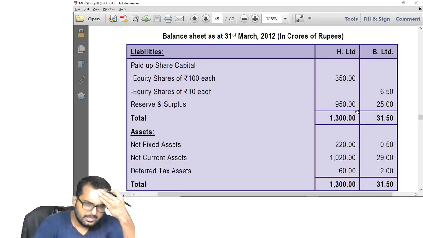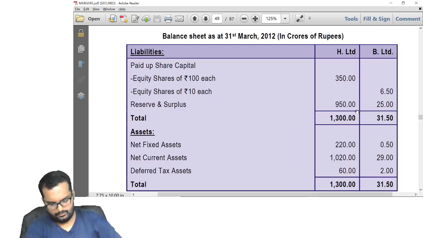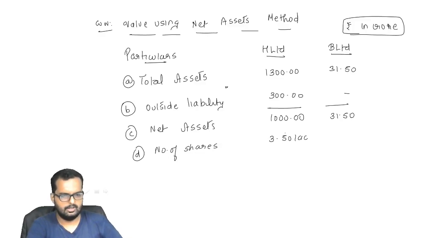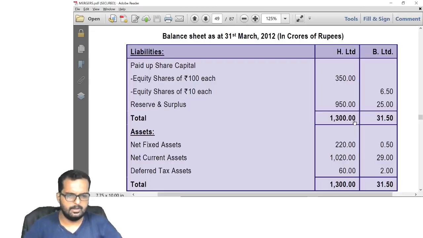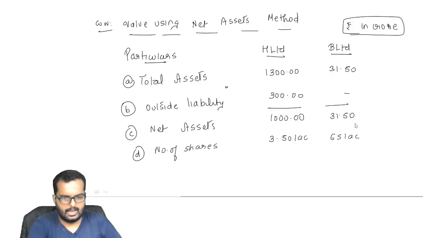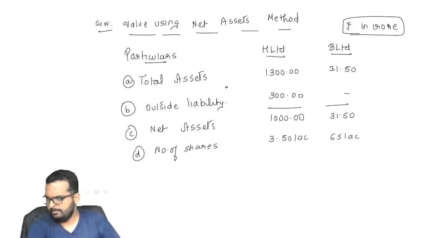Or is it 6.5 crore? 6.5 crore divided by 10 will be 65 lakh shares. So this one is 350 crore divided by 100, that is 350 lakh shares. Okay, yes.